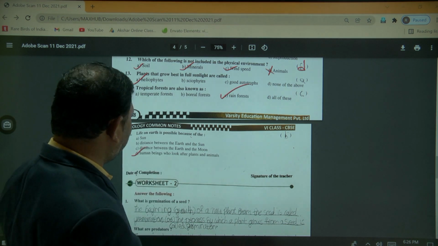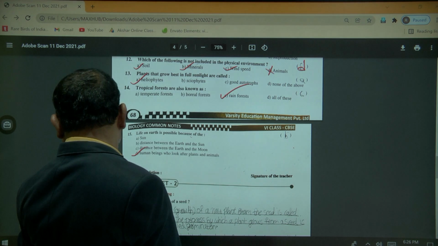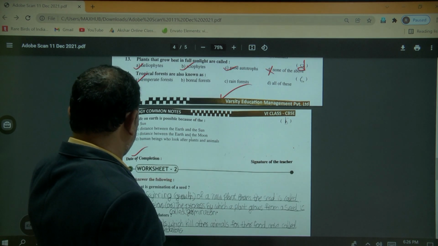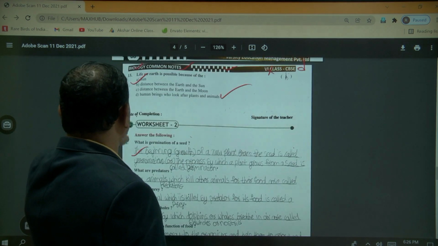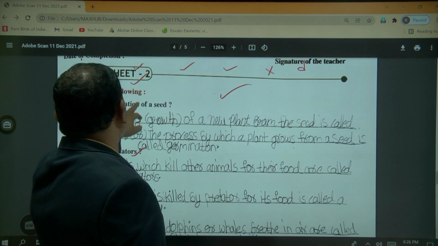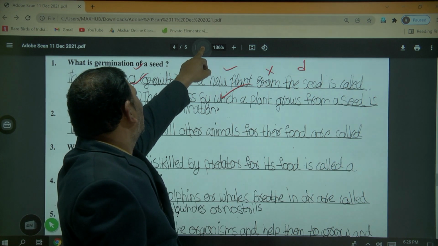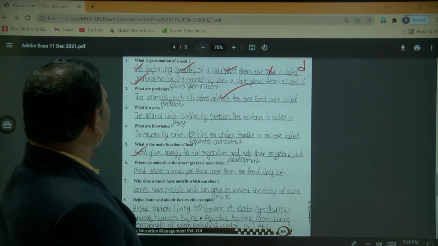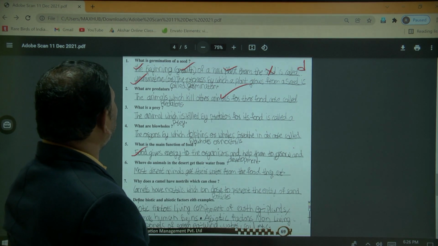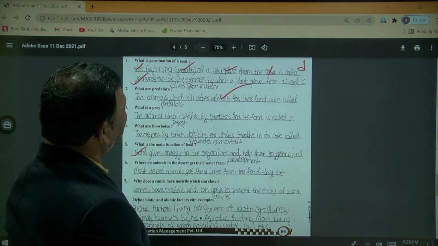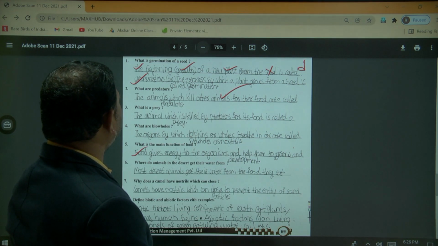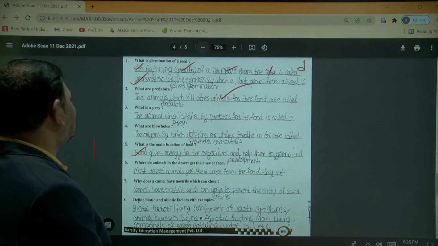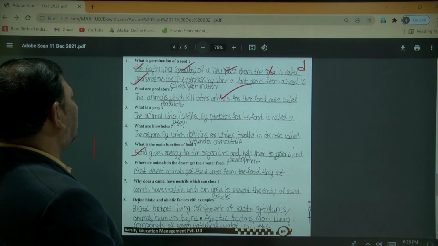Okay, next. Here you can see, what is germination of the seed? The beginning of that new plant from that embryo is called germination, or the process by which plants grow from the seed is called germination. What are predators?